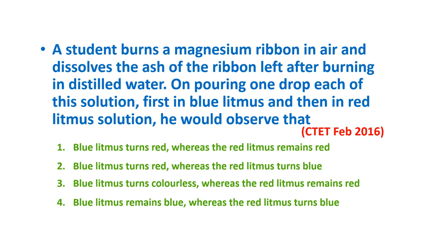Blue litmus turns red, whereas the red litmus remains red. Blue litmus turns red, whereas the red litmus turns blue. Blue litmus turns colorless, whereas the red litmus remains red. Blue litmus remains blue, whereas the red litmus turns blue. The answer is option 4. Blue litmus remains blue, whereas the red litmus turns blue.